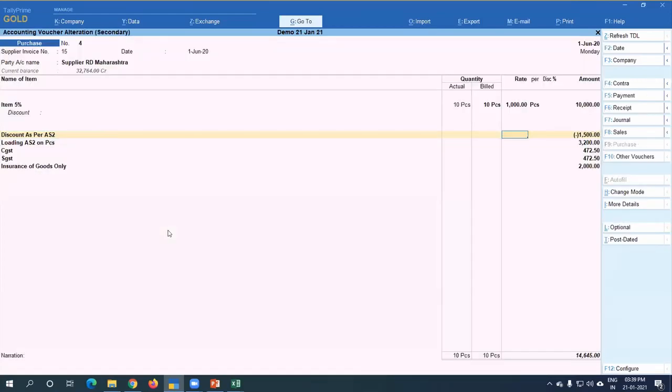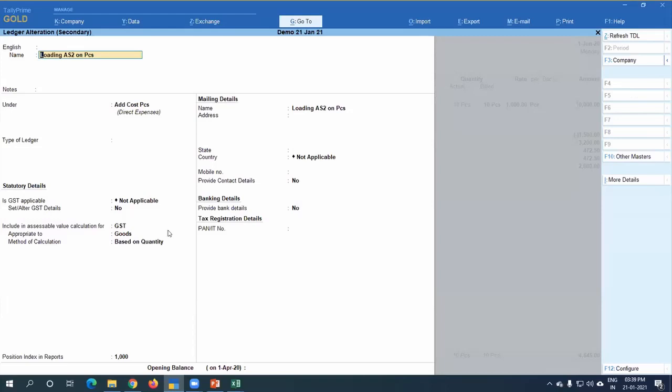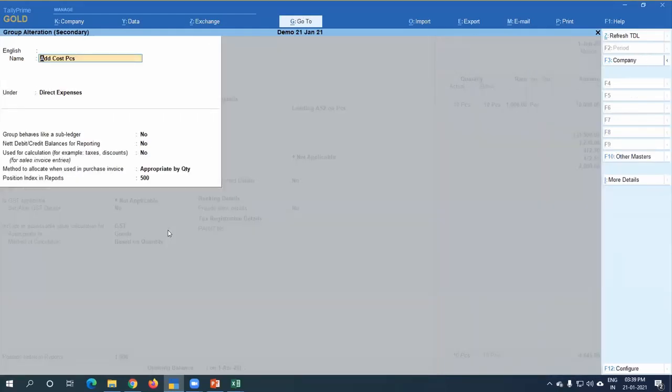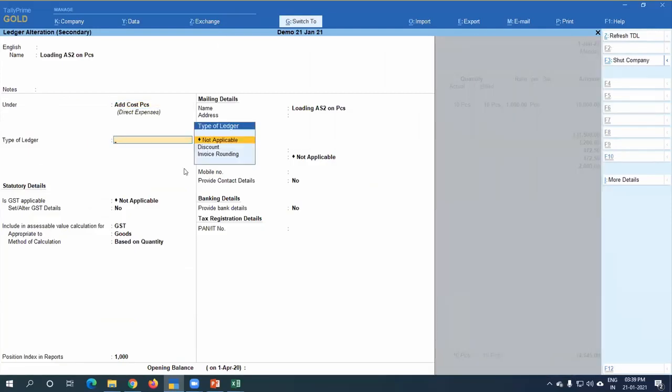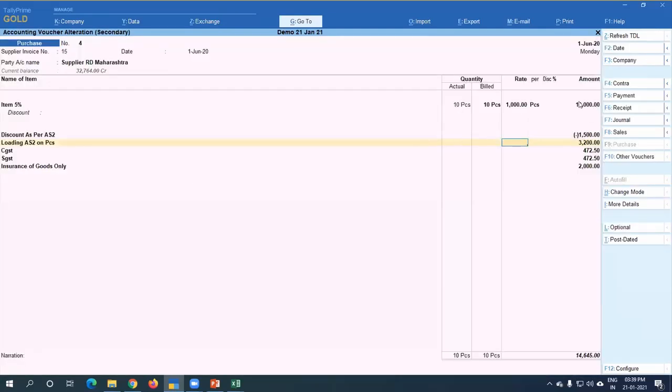Now what is appropriate by value and what is appropriate by quantity? I have done this here for loading charges, per quantity. It means loading charges do not depend on your value. Loading charges depend on your number of pieces. A big carton of that item has a big value, but the cost of loading is not based on that. So if you have many items here, then the cost should be appropriated by quantity.